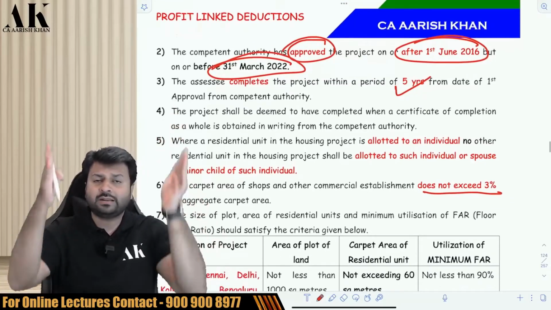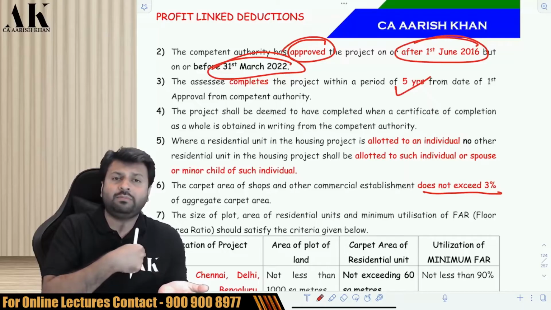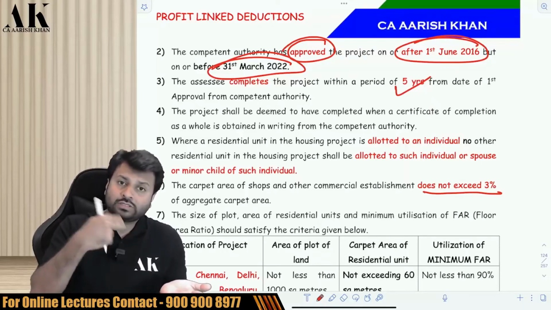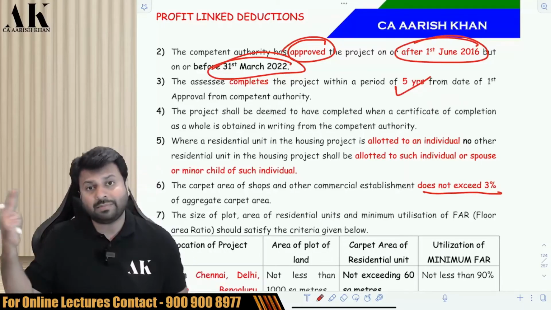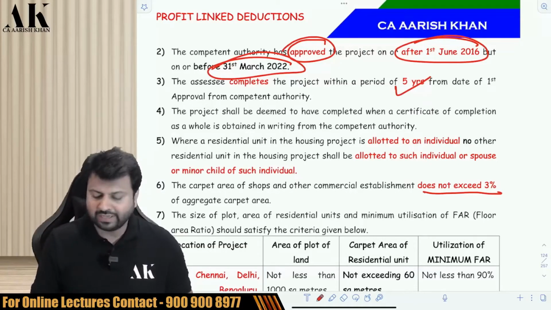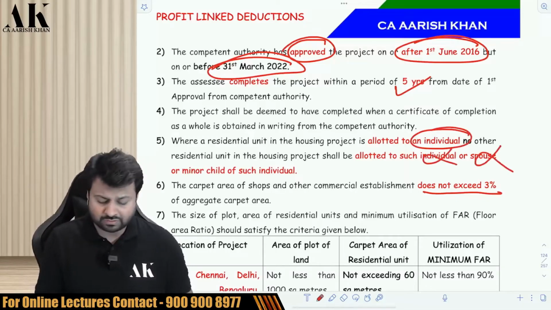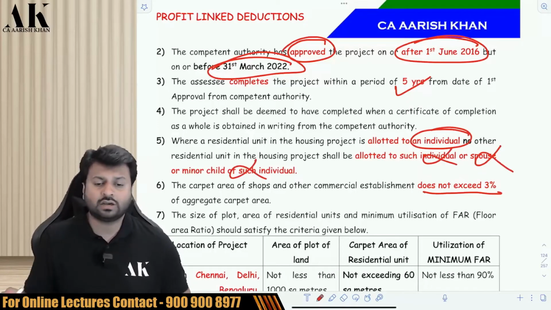Plus, suppose there is a project in which a building is made. In that project, if the builder has allotted me one house, then he cannot allot a second house in my name. He cannot allot a second house in my wife's name also. He cannot allot a second house in the name of my minor child also. Once a house is given to an individual, no other house should be given to the same individual, to the spouse of the individual and the minor children also. Such houses should not be given.